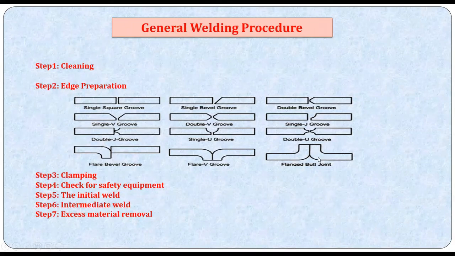You can see some of the diagrams here consisting of V joint, square groove joint, single U groove. There is edge preparation done here. Before you weld these two parts, beveling is done, and you will be moving the welding electrode over this joint, and you get a strong joint. You need to imagine this diagram. This is a 2D diagram. It will have a 3D picture, and so along that Z direction, you are going to weld it, and you get a strong joint.